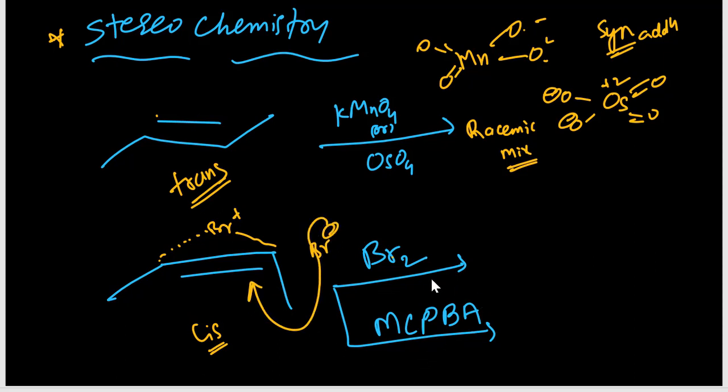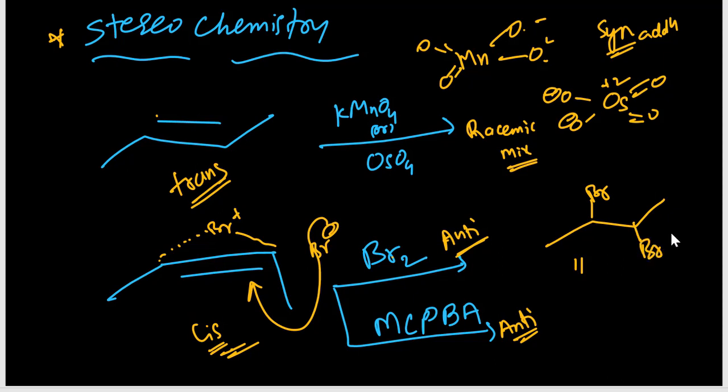This is what we call anti-addition. Here also anti-addition. So whenever a cis compound undergoes anti-addition, a racemic mixture is also formed. Suppose in case of bromine, your product is bromine up and bromine down.